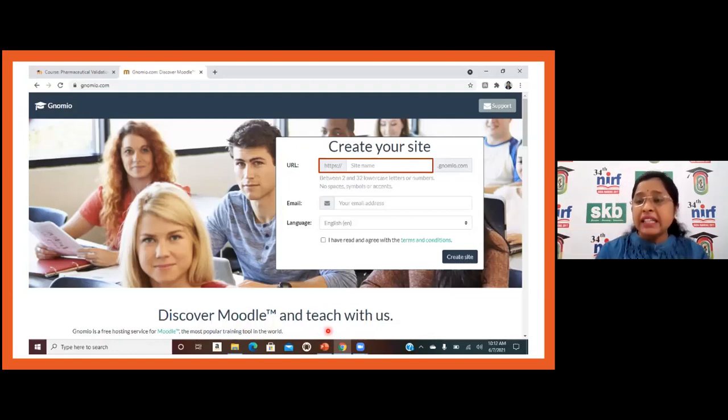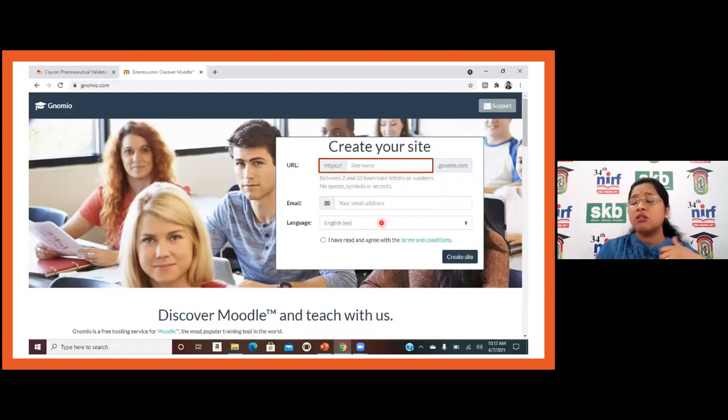So for creating the same, here you have to enter your site name, and after entering the site name, you have to enter your email ID. Now the specifications are given here, that it must be 2 to 32 lowercase letters. Then you can select language.